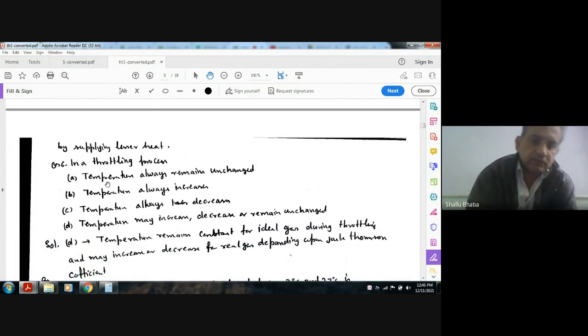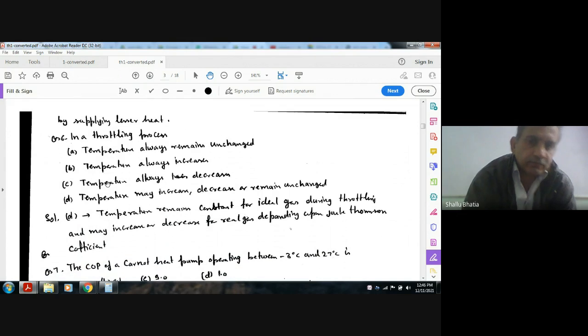Option number 6. In a throttling process, A: temperature always remains unchanged. B: temperature always increases. C: temperature always decreases. D: temperature may increase, decrease, or remain unchanged. In a throttling process, expansion takes place and pressure decreases.